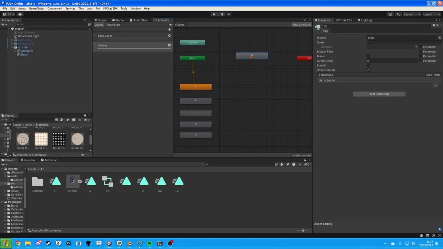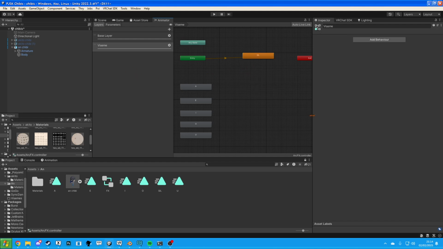Let's put silent there, right click silent, make that the default layer state. And this is where things get really, really painful. So, we are going to want to load up VRChat's documentation. So let me grab that. Okay, so you're going to want to do this in a very, very specific order.